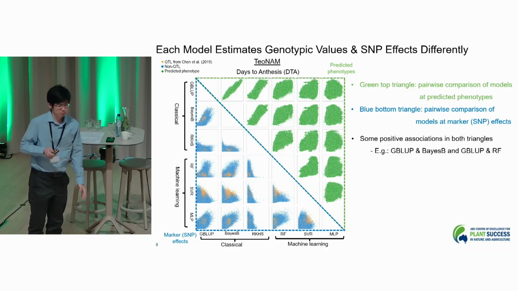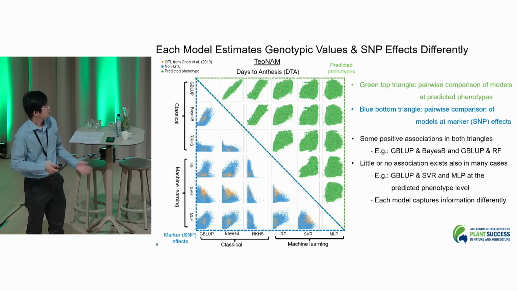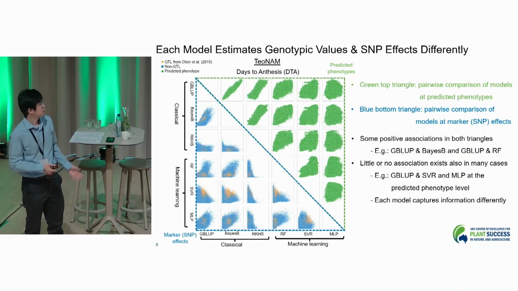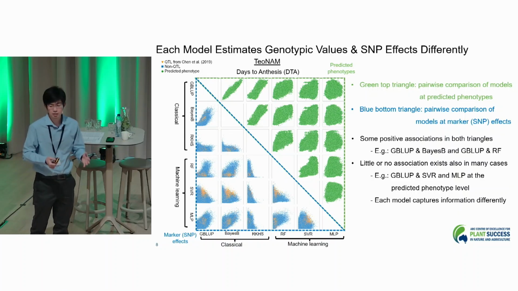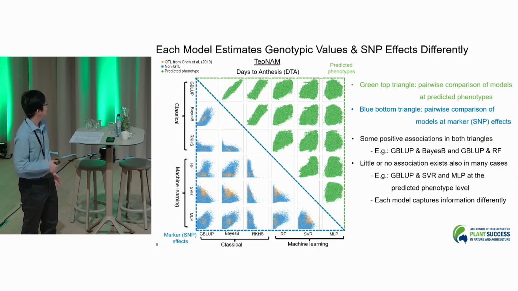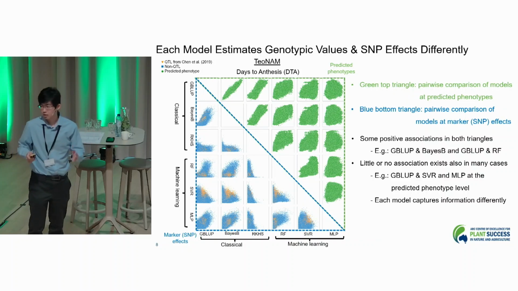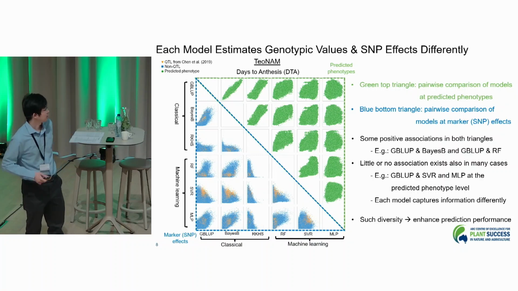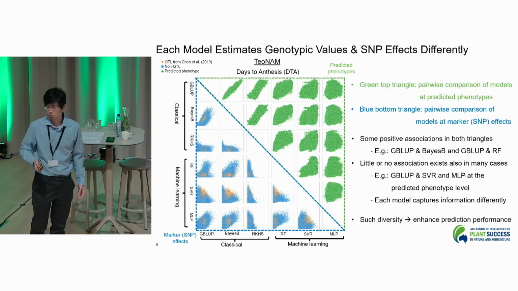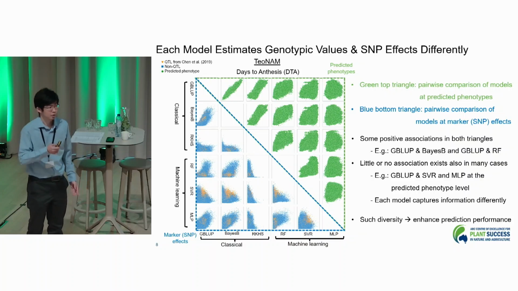But one more significant message here is that we cannot see such a linear trend, and we see little association, in many pairs. If you think about the multi-layer perceptron and the other five prediction models here, you can see such a clear lack of linear trend, with clusters at predicted phenotypes. We can say the same thing for RKHS against the five different single models at the marker effect level here. Like I said before, this diversity in information can be the key component that enhances the prediction performance by the ensemble. That's one key message from the talk.